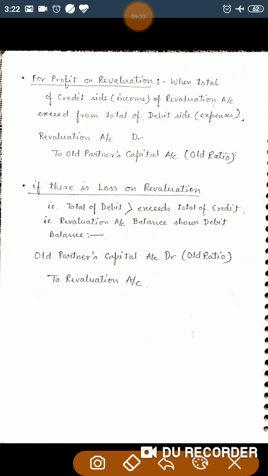So the revaluation account will be debited for closing it, and old partners' capital accounts will be credited in their old ratio. If there is a loss, it means the revaluation account is showing a debit balance, so for closing it, we will credit the revaluation account and debit the old partners' capital accounts in their old ratio.